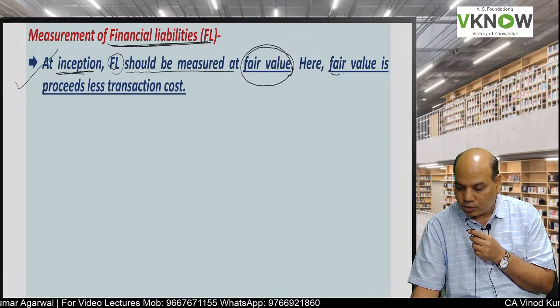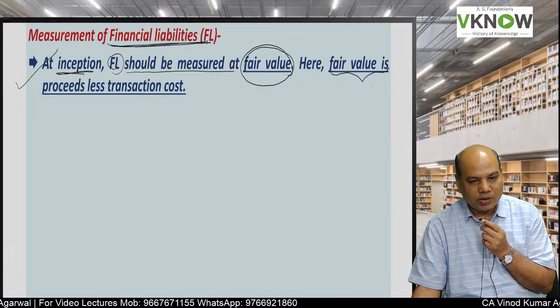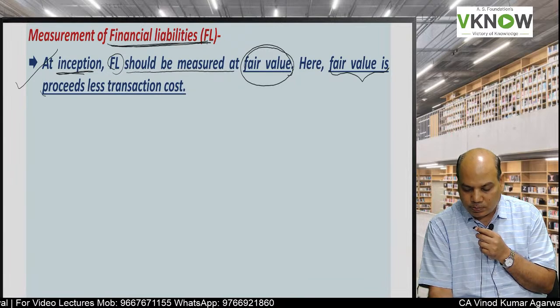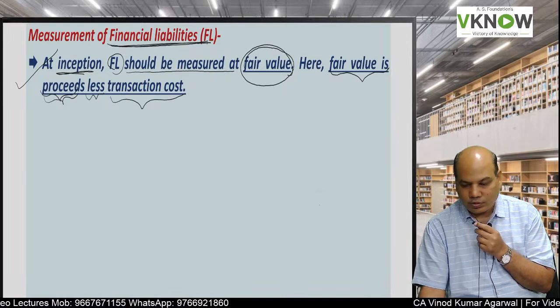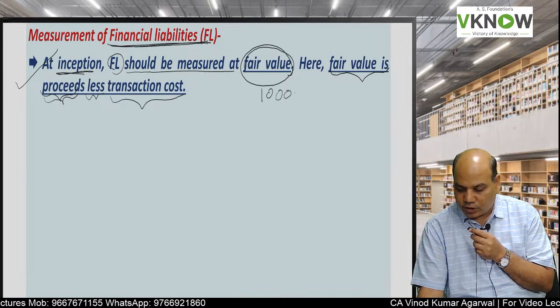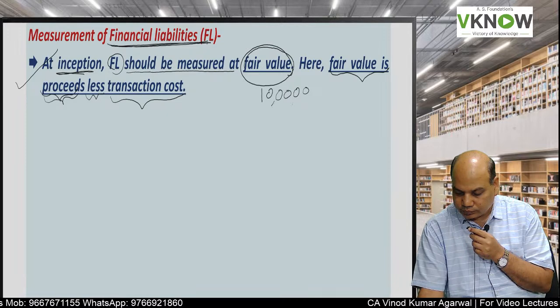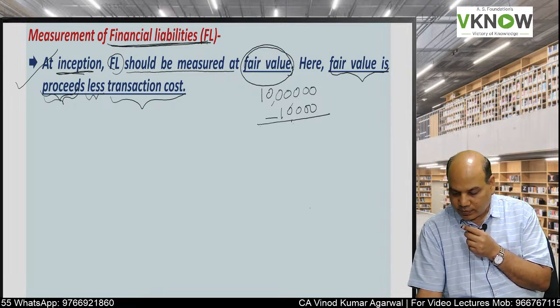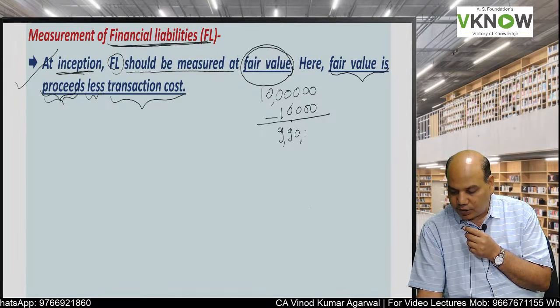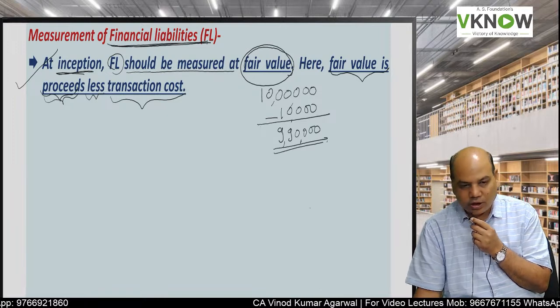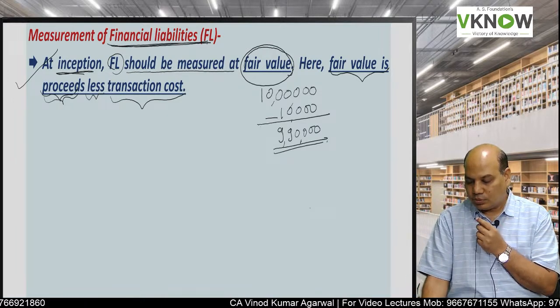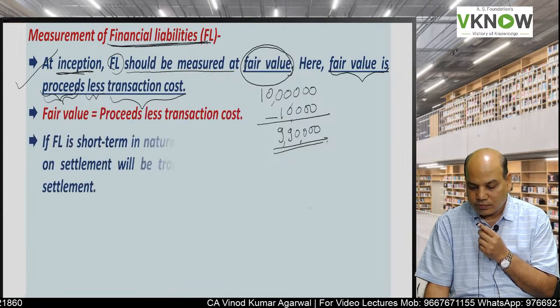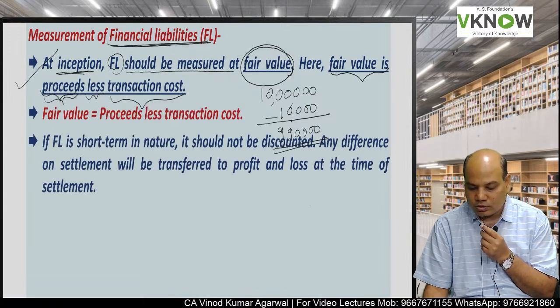Now what is fair value in the case of financial liability? Fair value means proceeds minus transaction cost. So for example, you have taken a loan of 10 lakh and 10,000 rupees was transaction cost, brokerage. So you will say the fair value is 9,90,000. Proceeds minus transaction cost.